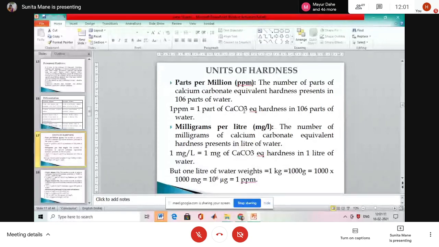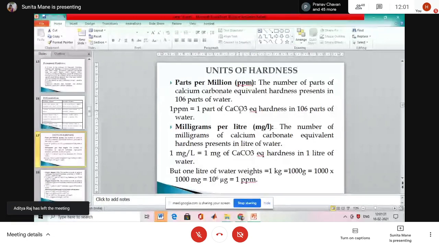Okay, write down the definition, asked for 2 marks. Parts per million: the number of parts of calcium carbonate equivalent hardness present in 10^6 parts of water. Okay, ppm in short. You always write down ppm or milligrams per liter.